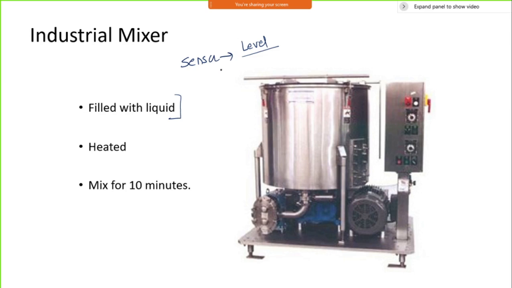If the level sensor says the tank is not completely filled, then I need to generate a signal for an actuator, which I can say is a pump, and it will start filling. Once that particular level is reached, the pump is to be automatically switched off. That is the sequence.